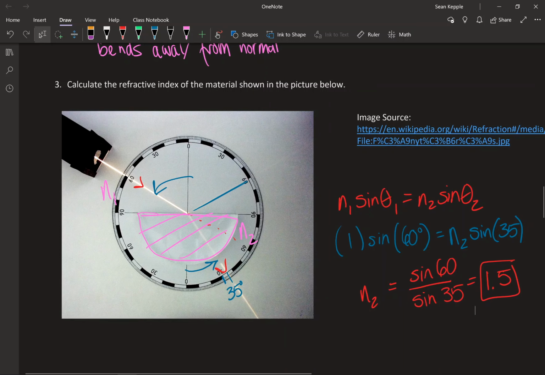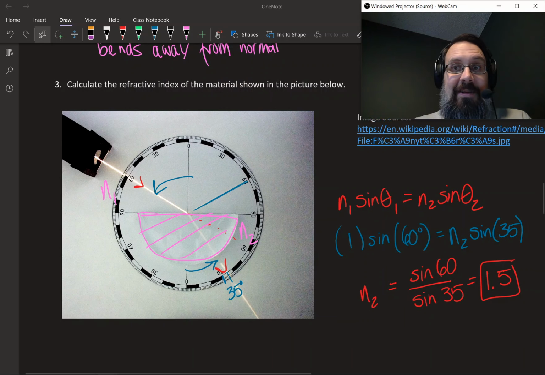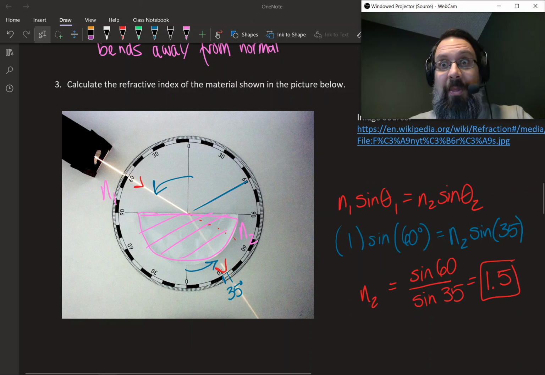Now this is really cool because by just staring at this picture, we were able to figure out, based on how the light bent as it went through the material, what this material was. That's awesome. That's physics.